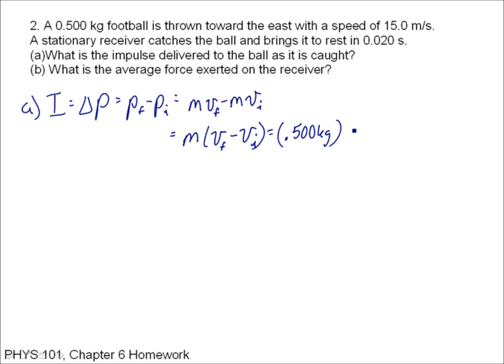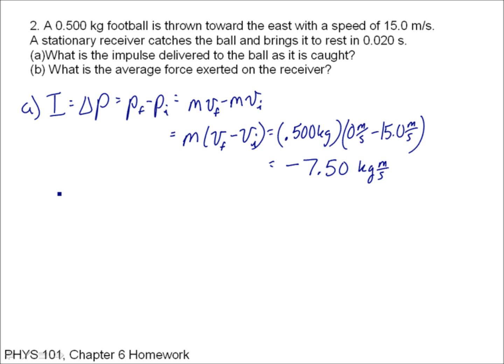The final speed is 0, the initial speed was 15. And that gives me an impulse of negative 7.50, and the units are kilogram meters per second, which are just the units for momentum.